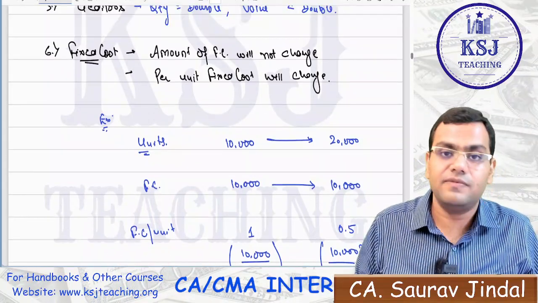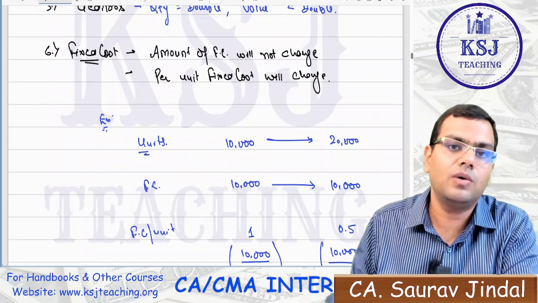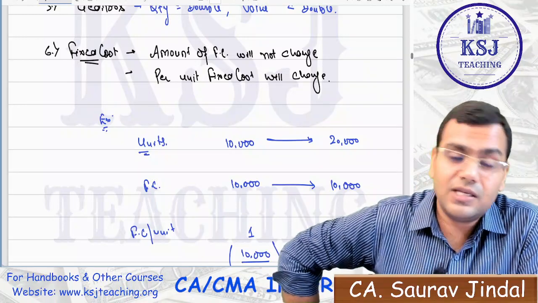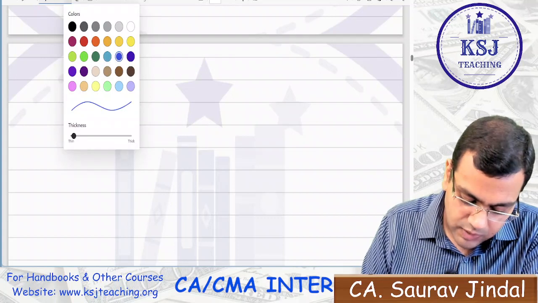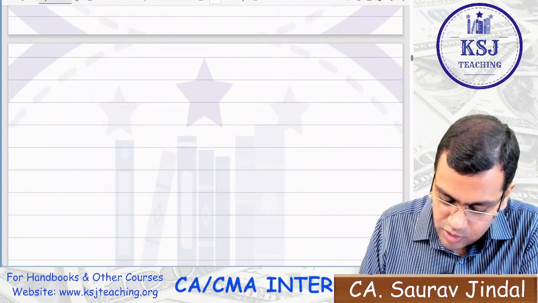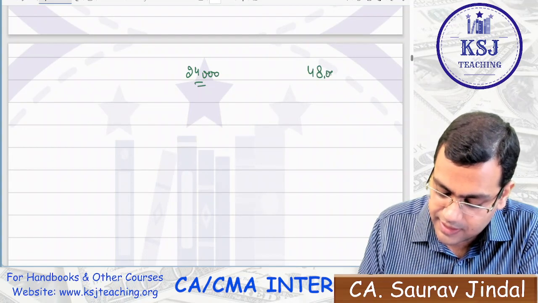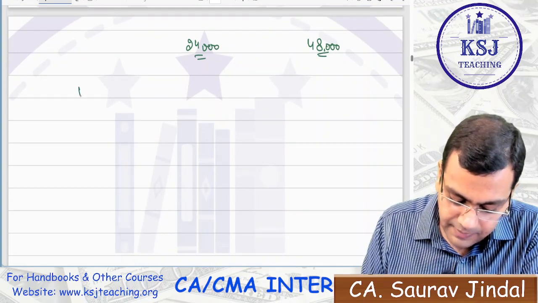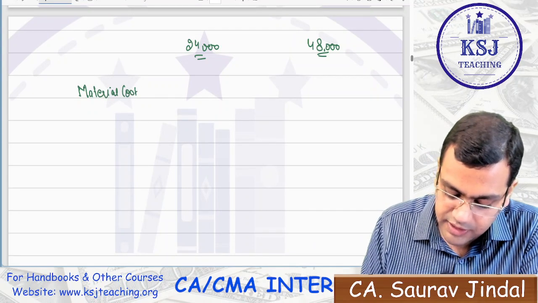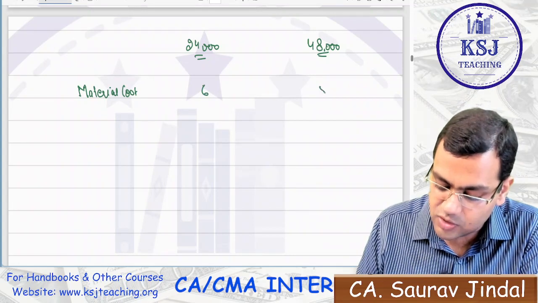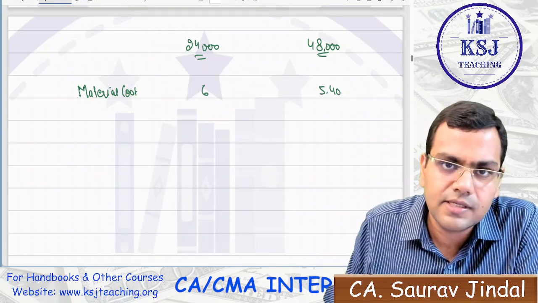Why am I teaching this fixed cost concept? Because it is there in illustration number 5 of your ICAI module. Now you can go through illustration number 5. There, listen very carefully. According to that solution, you have 24,000 units in one case and 48,000 units in the other, right? What is the material cost? In case of 24,000 units it is 6 rupees, and here he is going to give you a discount, after which it comes to 5.4 rupees, right?